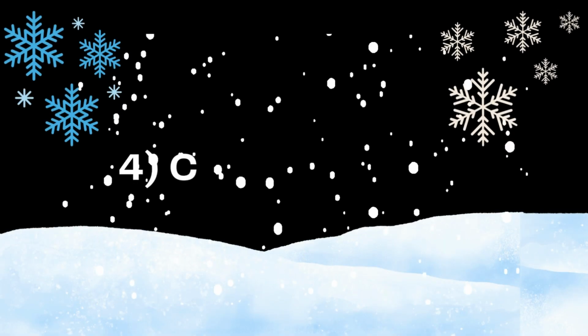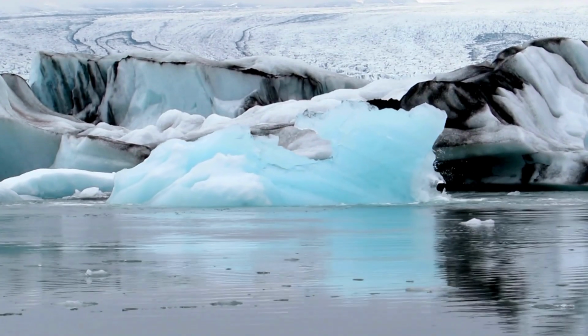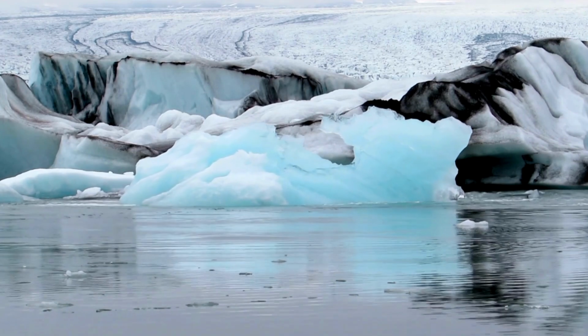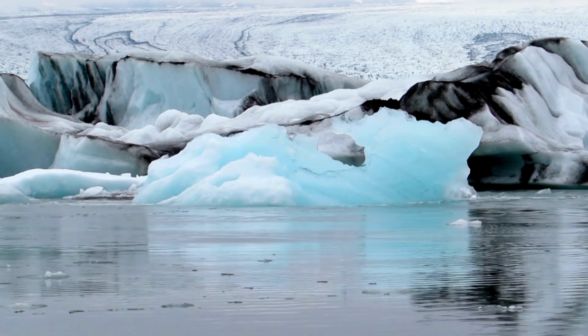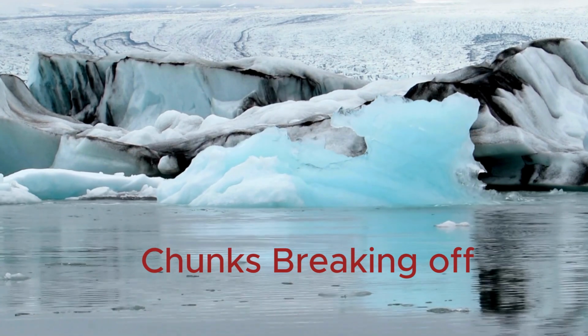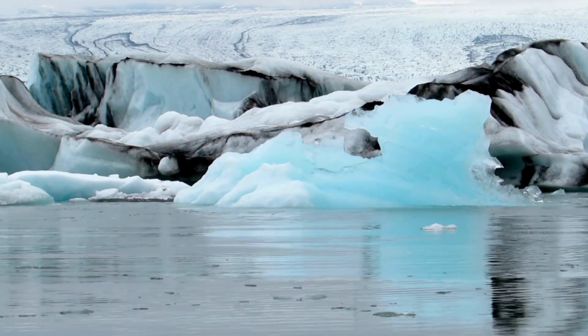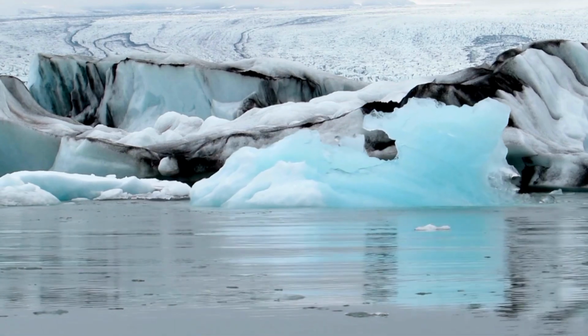Number 4. Calving process. When a glacier reaches the sea, the edge of the ice interacts with the ocean water, which is slightly warmer than the ice. This interaction causes the glacier's edge to crack and break off, a process known as calving. The pieces that break off are icebergs.